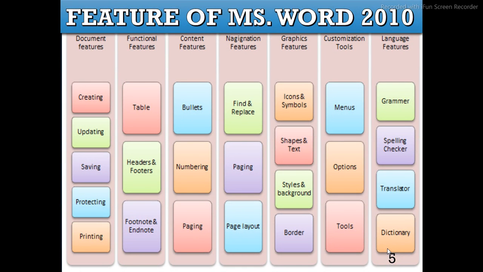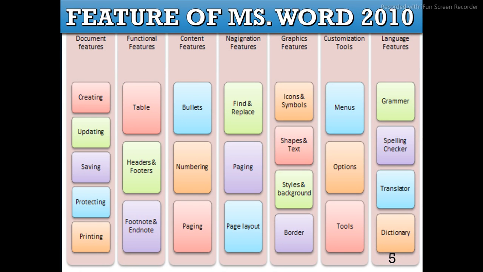Let's discuss some features of MS Word 2010. MS Word provides a variety of features, like document features for creating a file, updating a file, saving a file, and protecting a file. Even you can print your file. Functional features: you can create a table in your document, you can insert a header and footer, you can also insert a footnote and endnote. It also provides some content features, like you can insert bullets, numbering, paging.